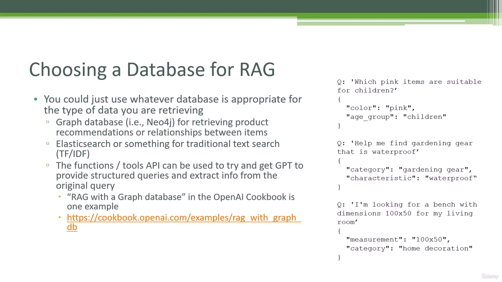What are you going to query in that retrieval stage? Well, you can use whatever's appropriate for the type of data that you're retrieving. So I talked earlier about that example of retrieving product recommendations. For that, maybe a graph database is the most appropriate choice, something like Neo4j.